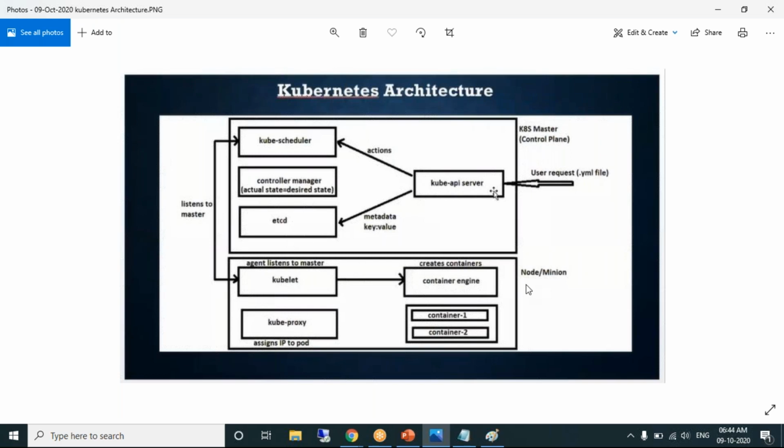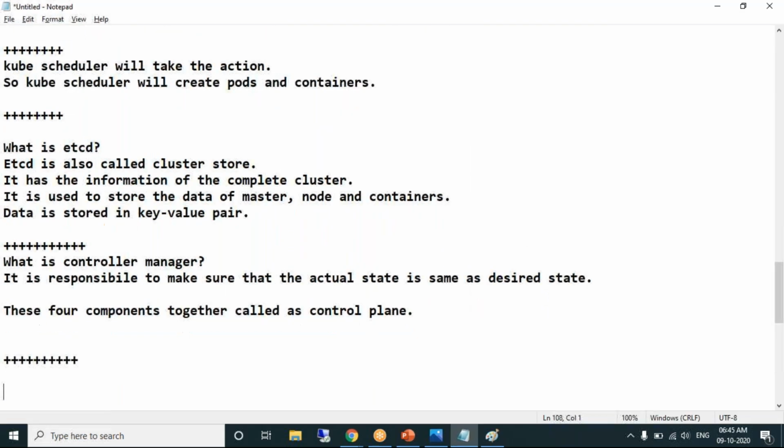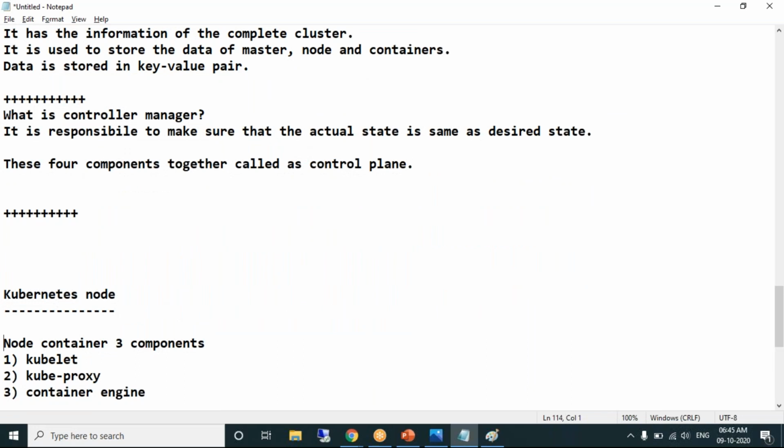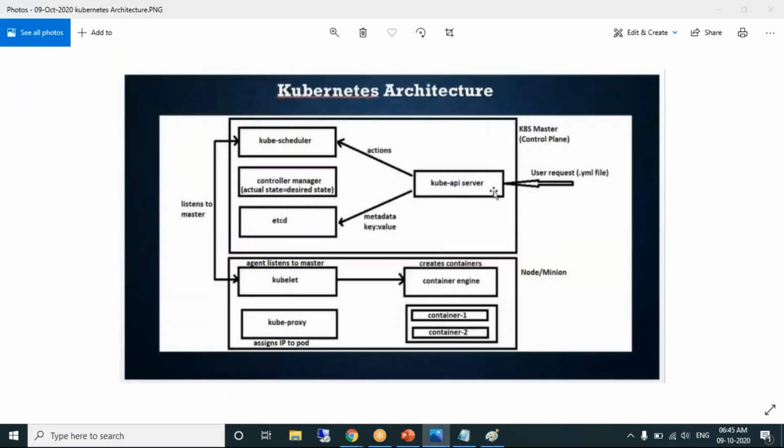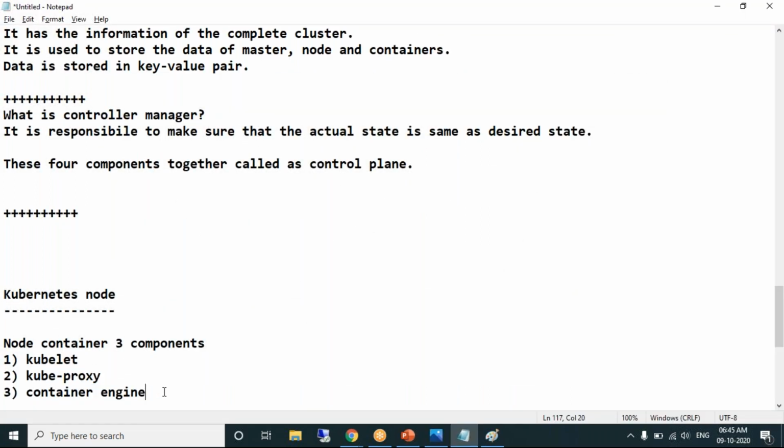Now, before understanding the nodes, look at the node diagram. It contains a container engine, that's nothing but Docker. You can replace container engine with Docker, and Docker creates containers. Anyways, you understand Docker can create containers. We have one component called kubelet, and one component called kubeproxy. Now let's proceed with the node. It has three components: kubelet, kubeproxy, and the container engine, which is nothing but Docker.